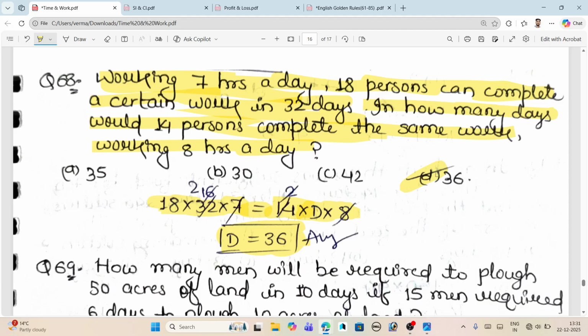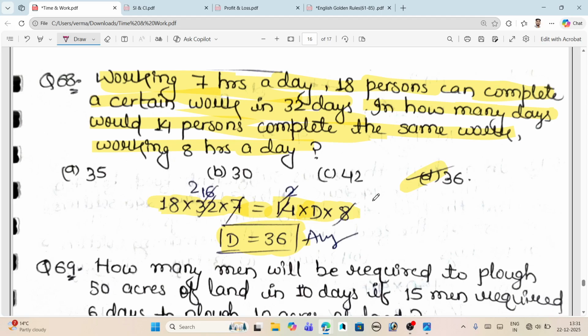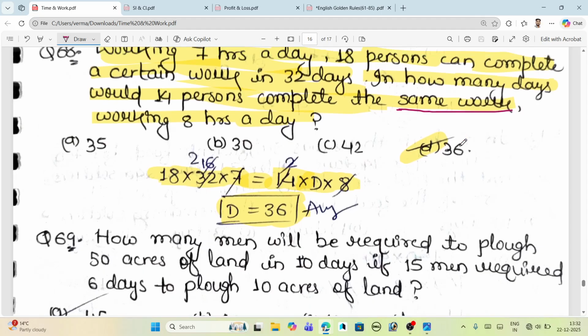In how many days? 14 men complete the work in 36 days, working 8 hours per day. Just see here what I have told you. I just show you one thing in this question. Wait, it's gone, just wait a second. It happens only when I have not saved the highlighter or the pen. Just save it. Now it will work fine.